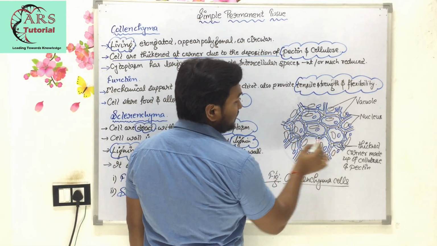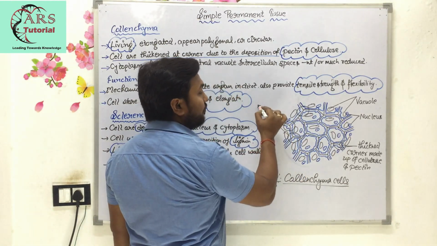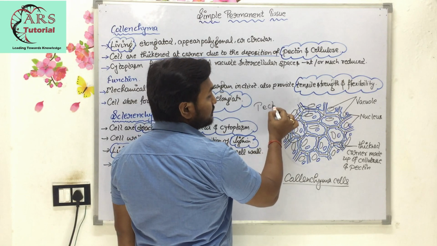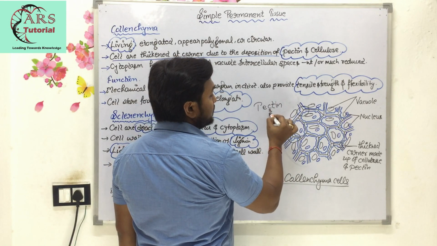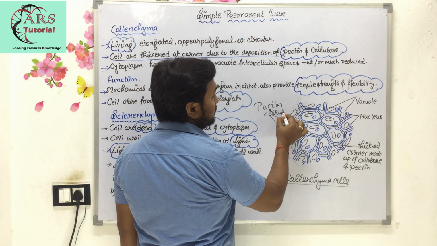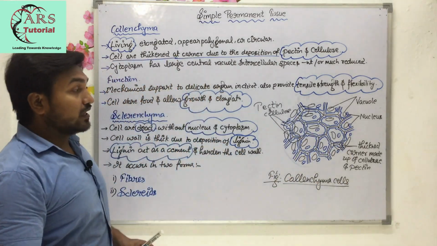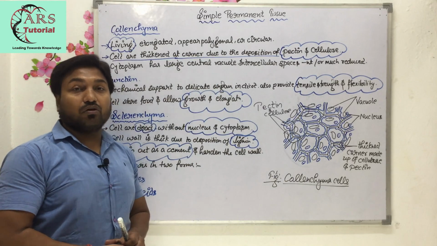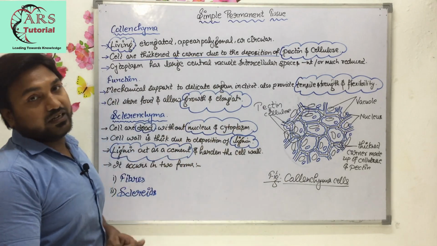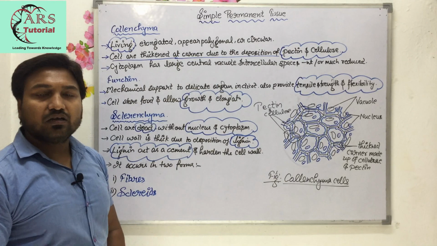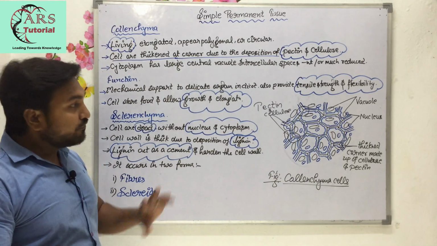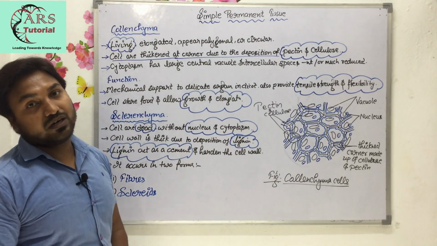Here I have mentioned that it is made up of pectin and cellulose. Here I have also written that the thickened corner of collenchyma is made up of pectin and cellulose. So it is a very important point which differs from parenchyma cells.